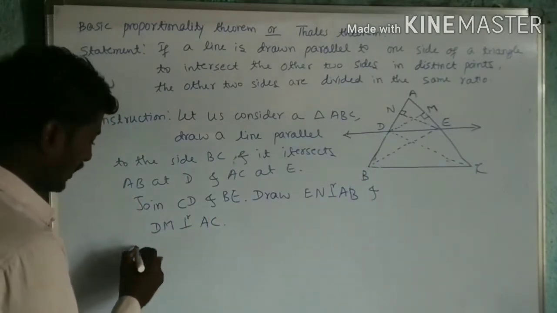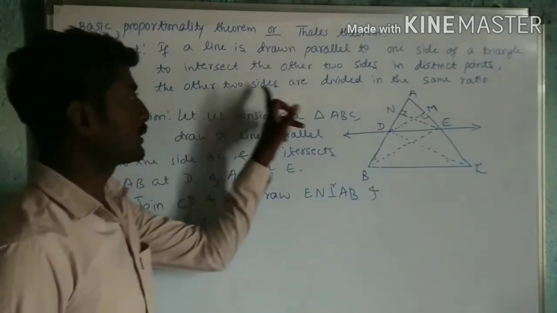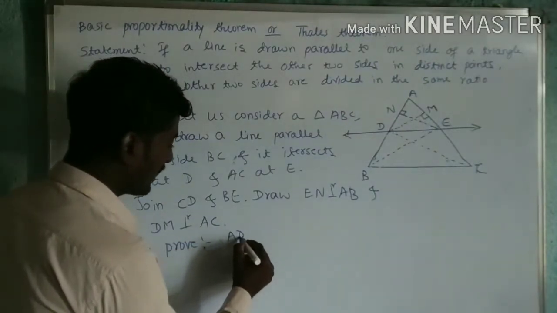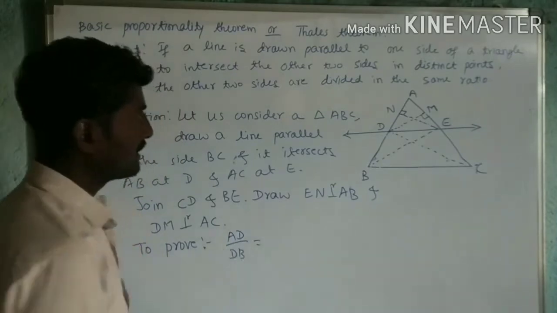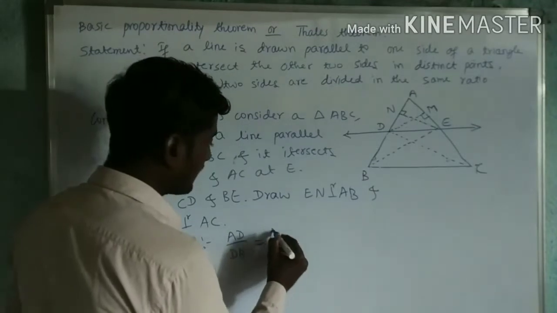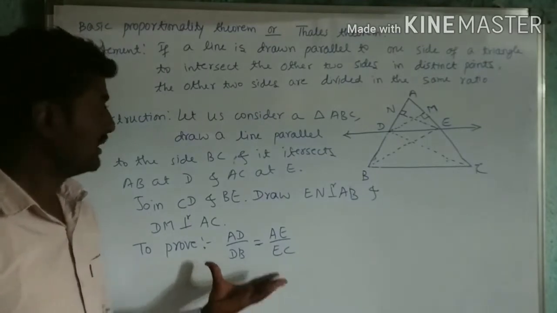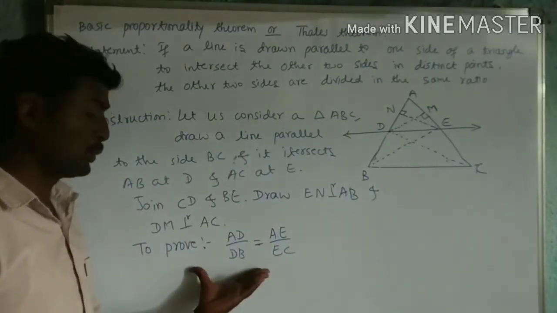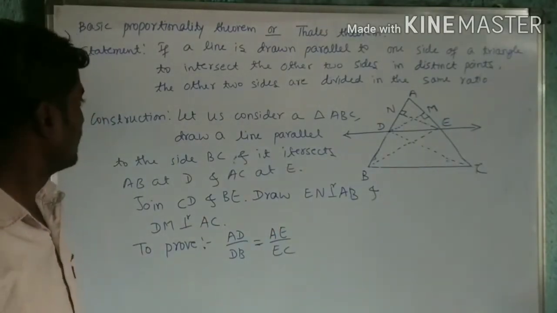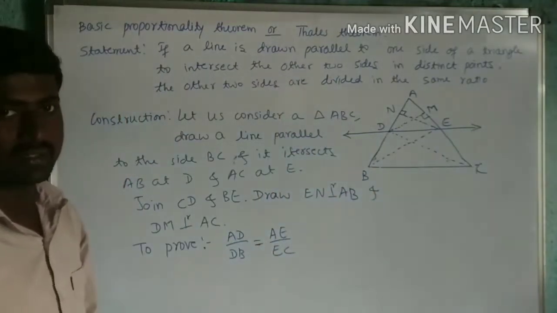Next, to prove. What we have to prove? Other two sides are divided in the same ratio. Means we have to prove AD divided by DB is equal to AE divided by EC. This is all about construction, and this is to prove. Then I have to write the proof. Now I'll rub this first. I'll keep the diagram as it is. Now I'll prove it.